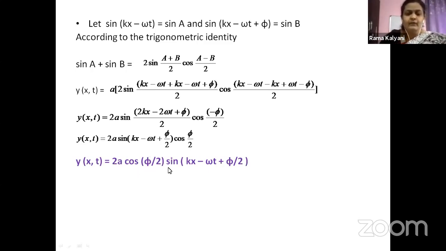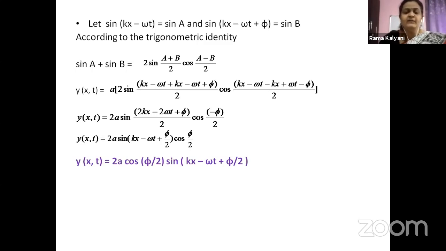If you compare with your displacement equation, this entire thing becomes your amplitude, and it is sine of kx minus omega t plus some phase. So y of x comma t, the resultant displacement, has amplitude 2a cos phi by 2, the amplitude of the net resultant wave, and sine of (kx minus omega t plus phi by 2), children.